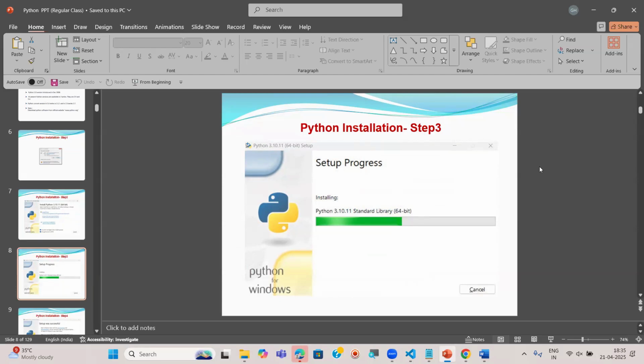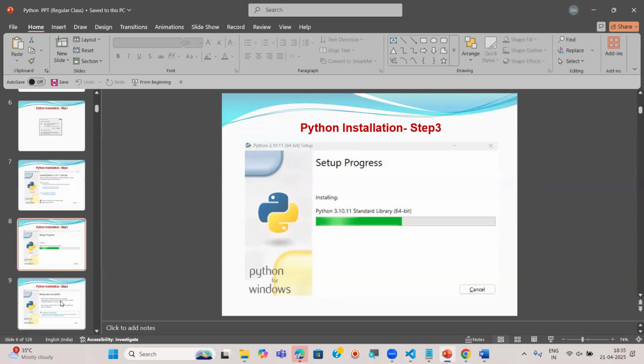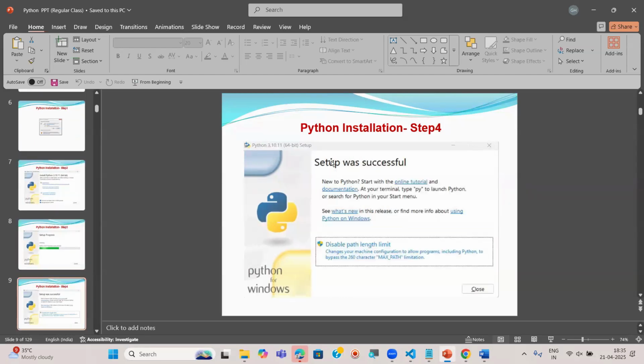So setup is in progress. And as soon as it completes this progress within seconds, finally you will get one confirmation message also: setup was successful. That's it. Very, very simple. Then finally you can close this. There is a close button. We can close this.